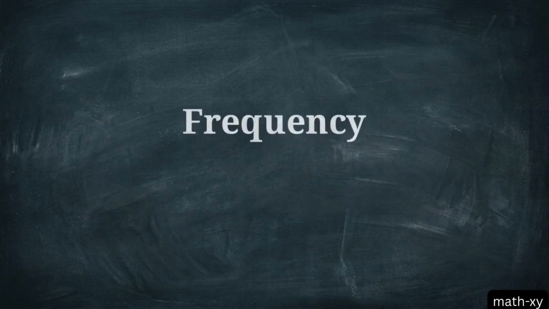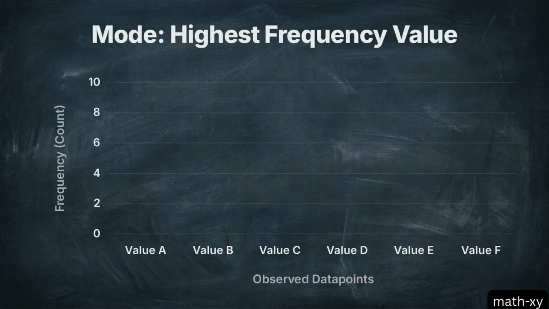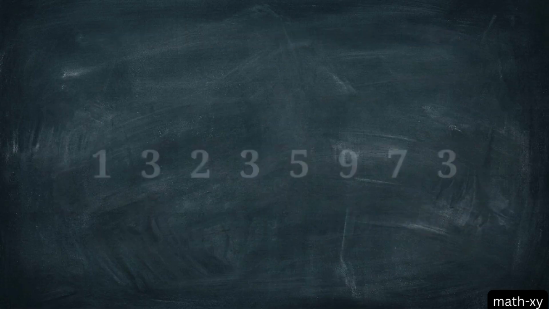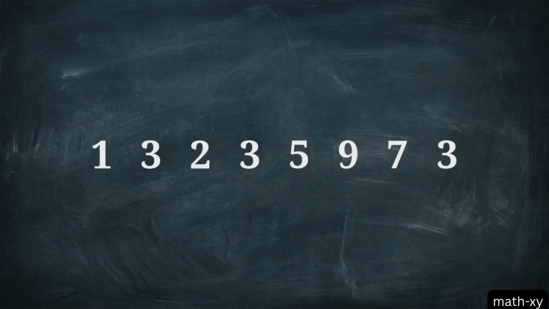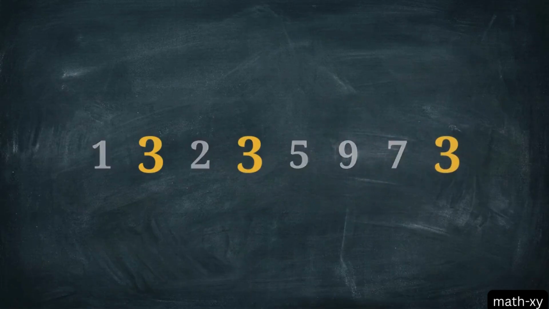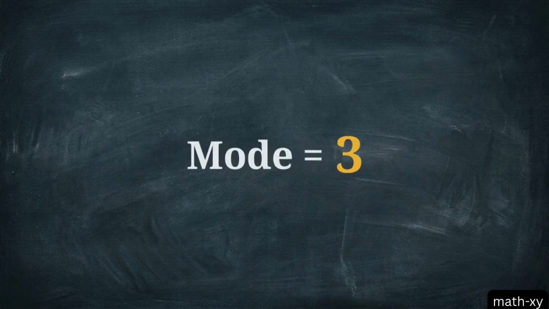If we want to find frequency rather than a calculated average, we use the mode. The mode is simply the value that appears most often in a dataset. Looking at this new set of numbers, your goal is to scan for repeating values. Notice how the number 3 appears throughout the sequence. Because it appears 3 distinct times, more than any other number, the mode of this set is 3.